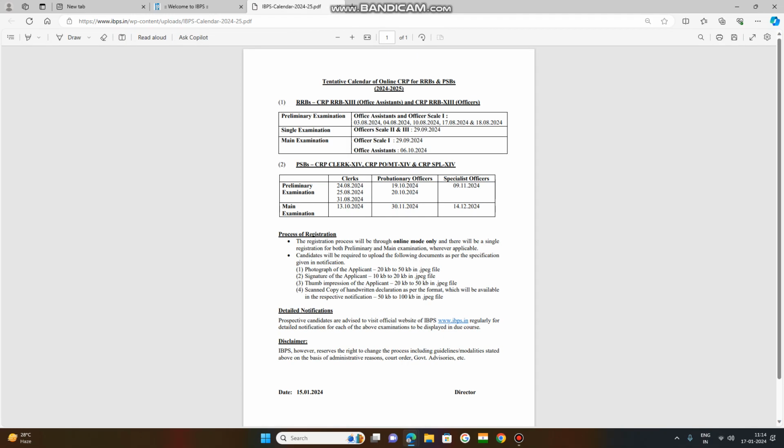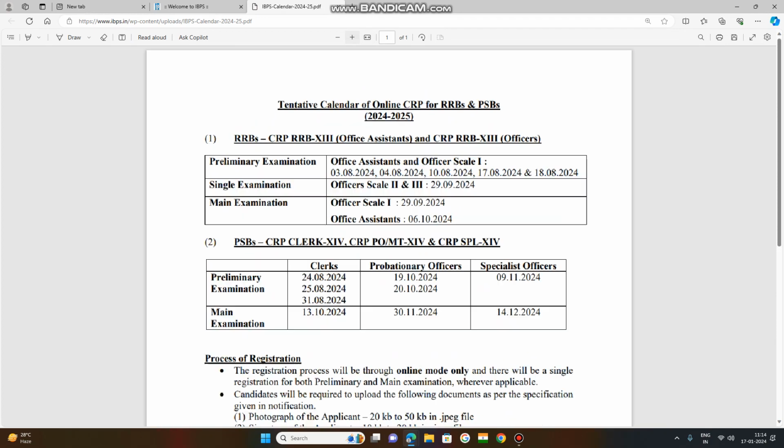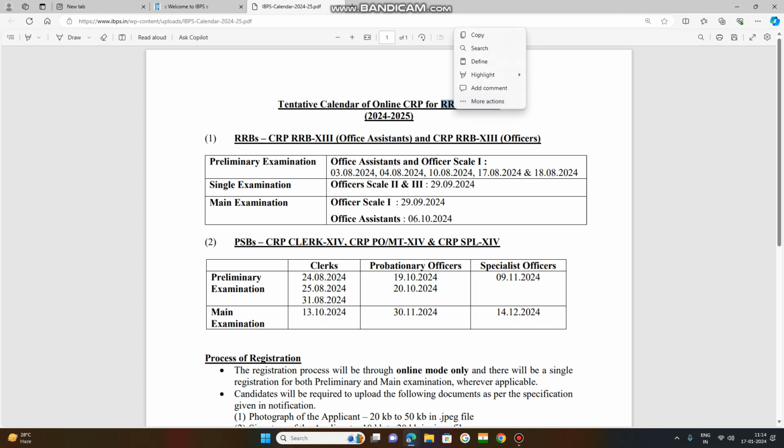Okay, this is the tentative calendar for 2024. Tentative calendar for online CRP. CRP means common recruiting process for regional rural banks and public sector banks, 2024 and 25. You need to understand that tentative means not fixed. So whatever dates and timings have been given, these are not fixed.